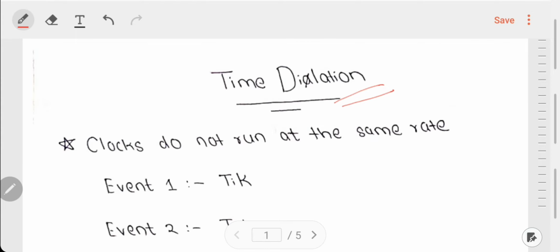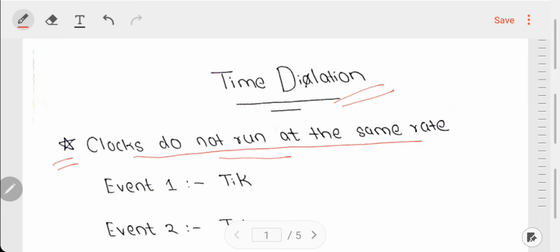Today we are going to understand the point that clocks do not run at the same rate, which means that if we have two observers and each observer is carrying his or her own clock and they are moving relative to each other, then their clocks do not agree, or their clocks do not run at the same rate. So let us understand this concept in more detail.